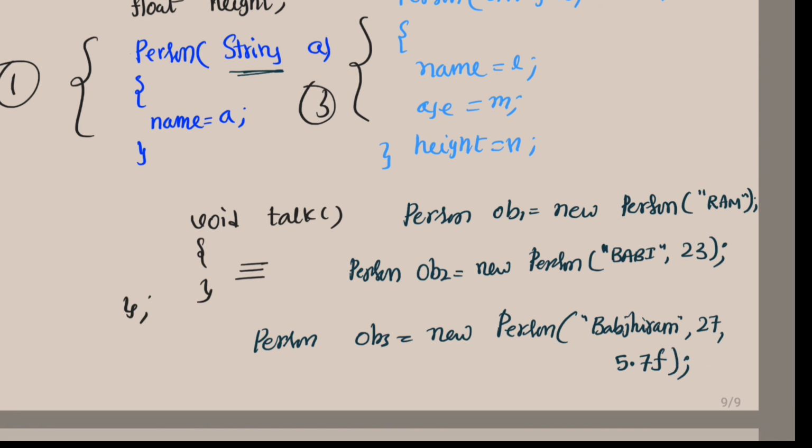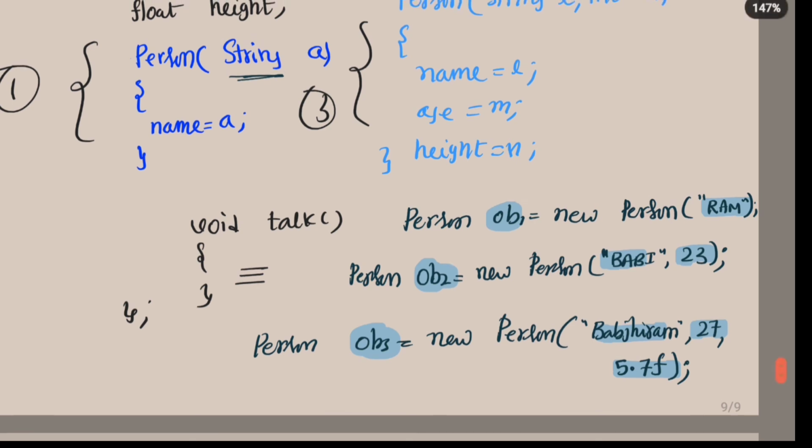So this is the way we have to call object 1, object 2, object 3. So it is holding 1 value, it is holding 2 values, it is holding 3 values. So this is the concept of constructor overloading.